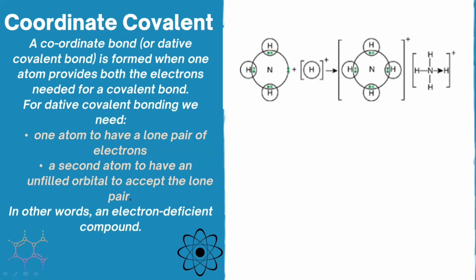So what will happen? Nitrogen says, okay, I can share the electrons with you and we can form the coordinate covalent bond. Both the electrons are being shared with the hydrogen atom and they form the coordinate covalent bond. But just keep in mind that a coordinate covalent bond is not the complete transfer of the lone pair to the electron deficient atom. It's only sharing, like a covalent bond. So a coordinate covalent bond is not completely covalent. Why? Because in a covalent bond, both the atoms share the electron pair, but in a coordinate covalent bond, only one of the atoms is sharing the electrons.